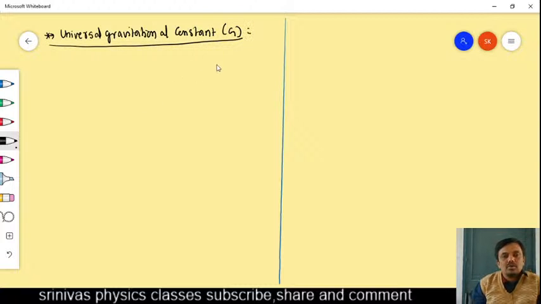You know, according to the universal law of gravitation, the force formula is F is equal to capital G m1 m2 by r square. From this, if you write the capital G formula, we will get F r square by m1 m2. We have to take r square to the left side, m1 to the left side, m2 to the left side. You should follow the cursor which is appearing on the screen. This is the formula for the capital G. Based on this formula, we have to write the unit.